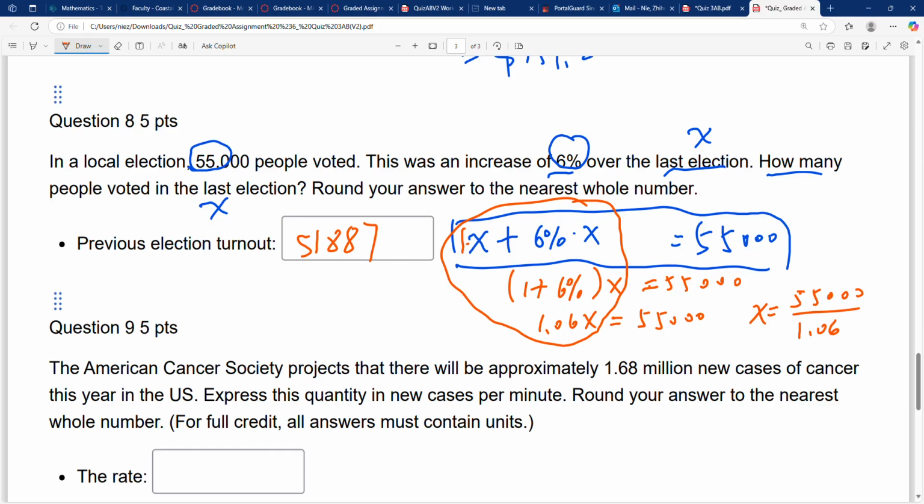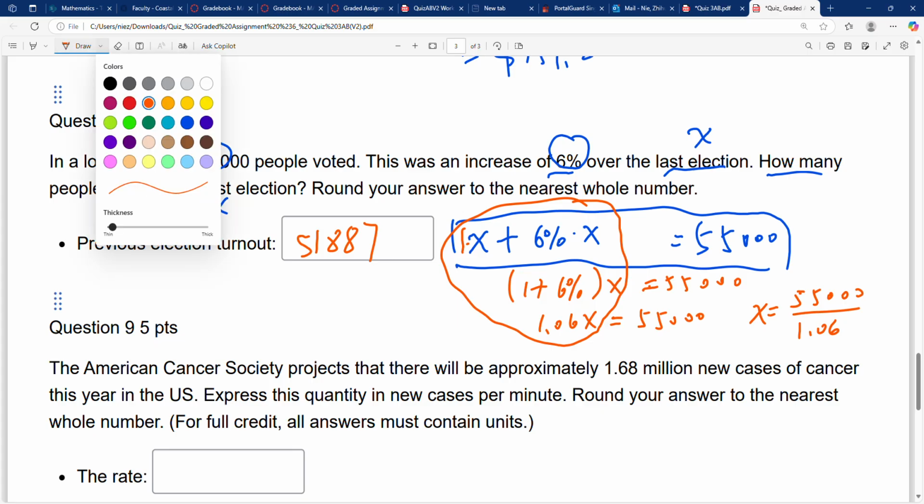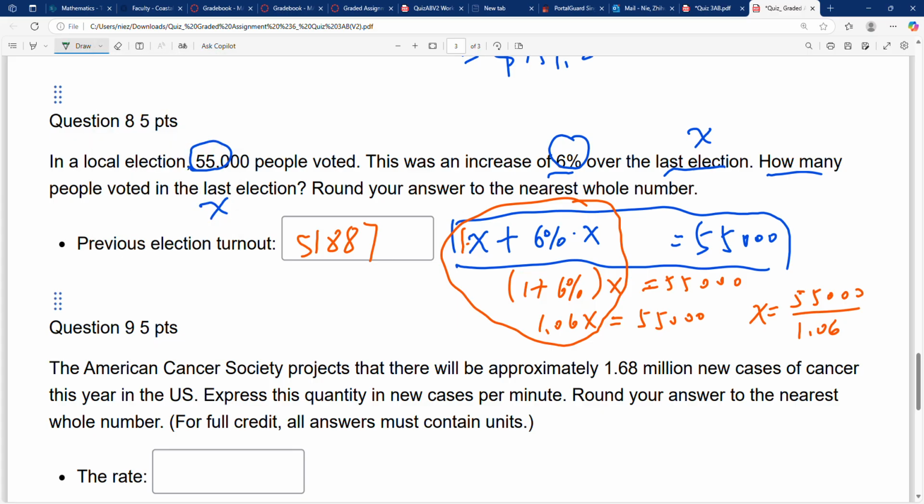If you don't know how, this is factoring: factor the common factor x out. If you don't know how to do this, just imagine x as a unit. 1x plus 1x equals 2x. 1x plus 0.5x equals 1.5x.